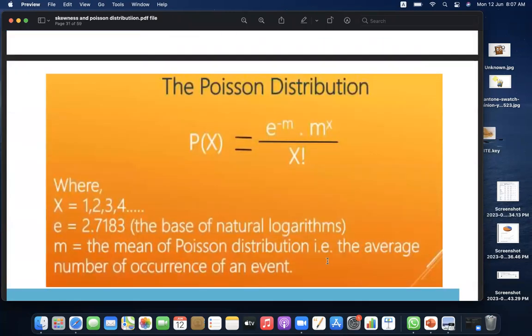The Poisson distribution has the following formula. P of X, for the random variable X equal to 0, 1, 2, 3, 4 and so on, is equal to e to the power minus m times m to the power x, divided by x factorial. e is the base of the natural logarithm, which is equal to 2.7183. m is the mean of the Poisson distribution, that is the average number of occurrences of an event.